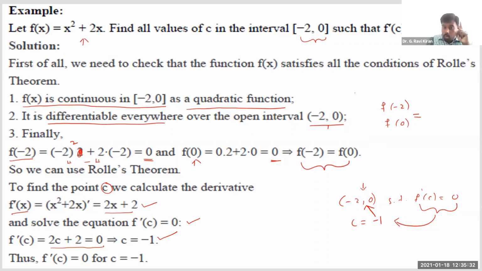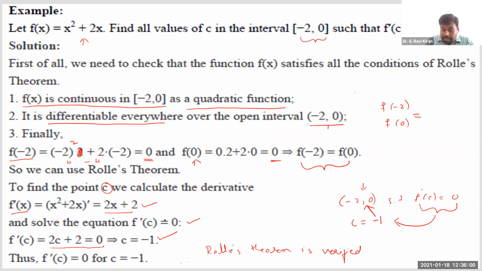Since we got one c within the open interval minus 2, 0, we can say Rolle's theorem is verified. How can we say this is verified? Because, as the theorem states, since all three conditions are satisfied, we need to find at least one point in the open interval a comma b such that f dash of c is equal to 0.